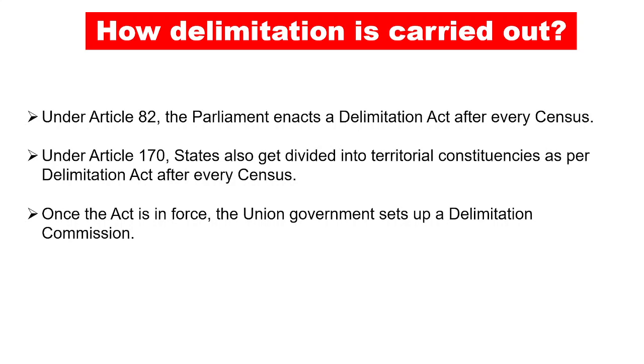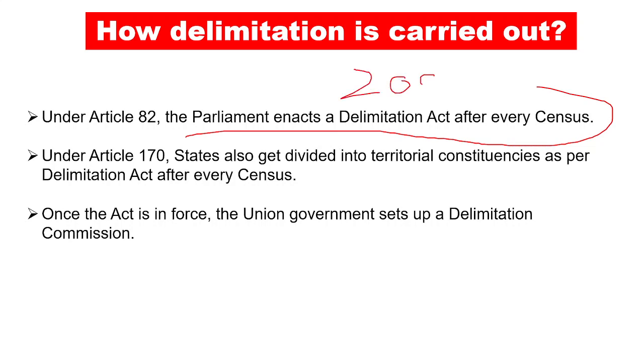Now let's understand how delimitation is carried out. We have some articles in the constitution which talk about delimitation. Let's discuss them number by number, right? Under Article 82, the Parliament enacts a delimitation act after every census. For example, in this case, the 2001 census was carried out. So in 2002, the Delimitation Act was brought about.